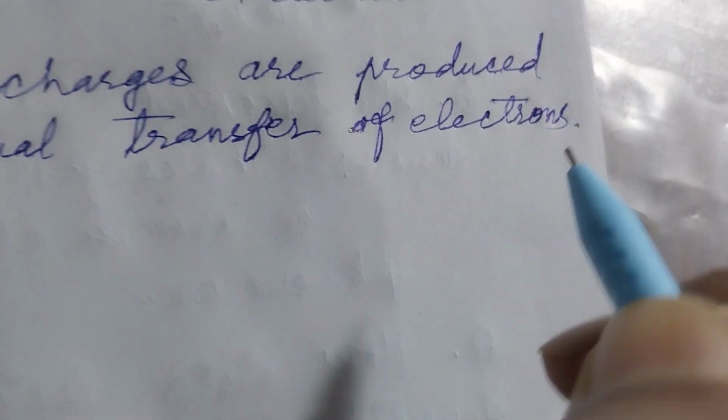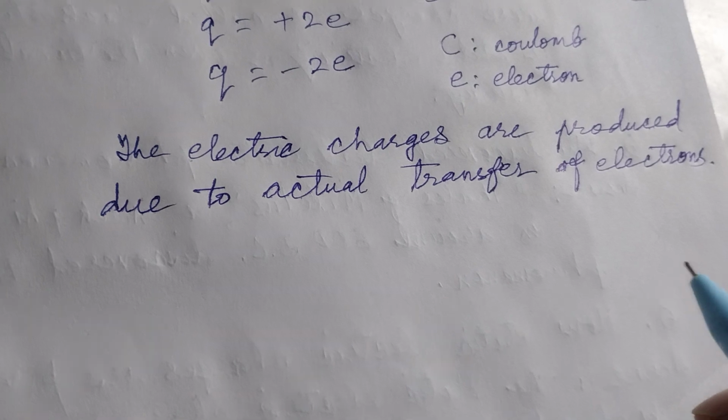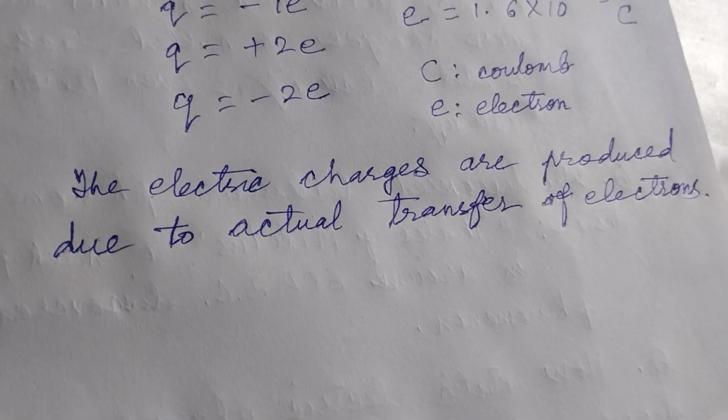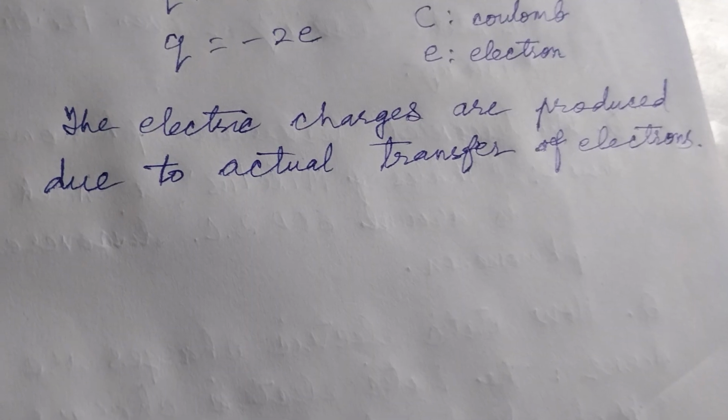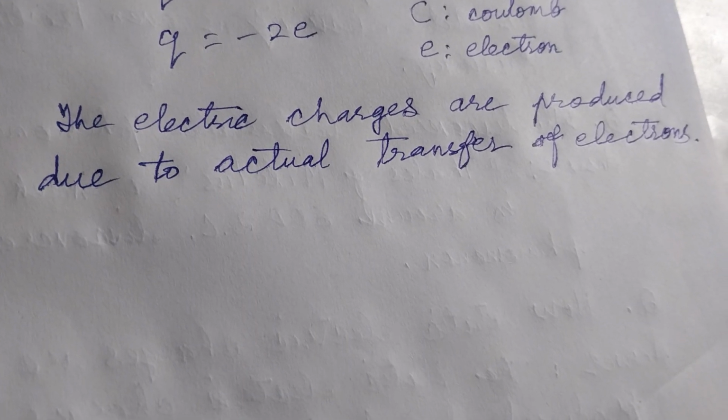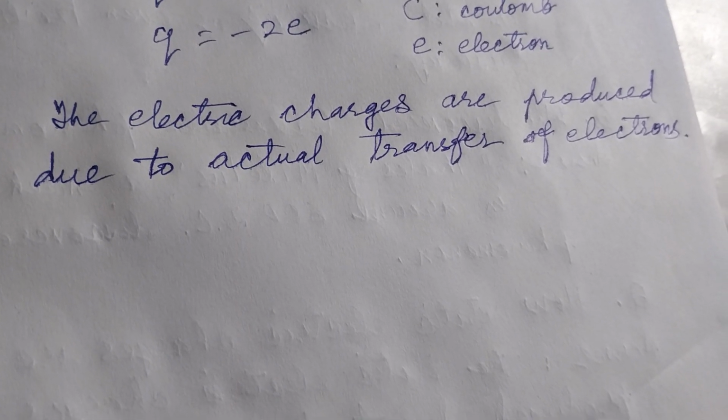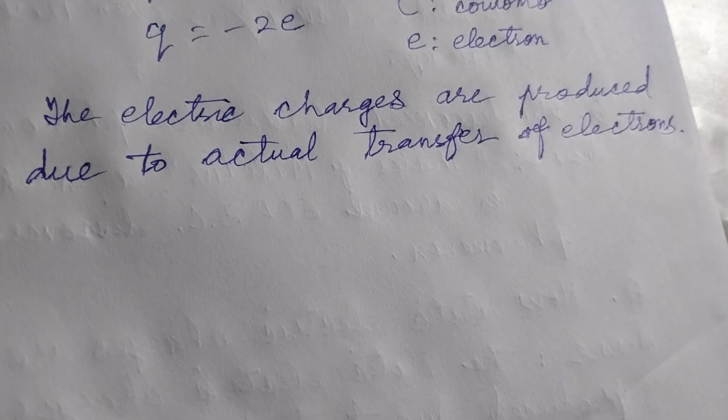Okay, the charges are produced due to actual transfer of electrons. This transfer of electrons occurs due to rubbing of two insulating bodies.